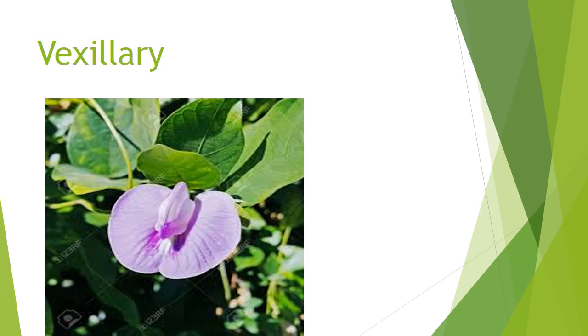Then vexillary is a different structure. Look at this picture. The bean plant is an example for vexillary. The large posterior petal has both margins overlapping the lateral petals, and the lateral petals have their other margins overlapping the anterior petals. First the large petal overlaps, then the middle two petals, and after that the last two petals overlap as well. The bean plant is the example for vexillary aestivation.